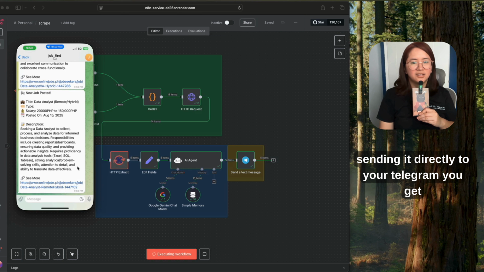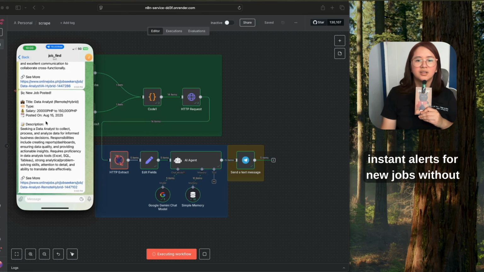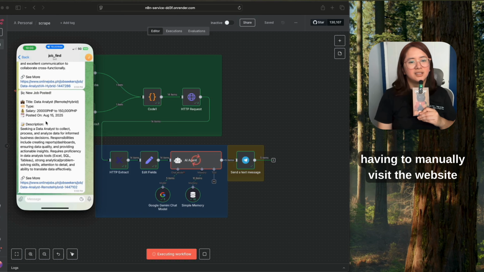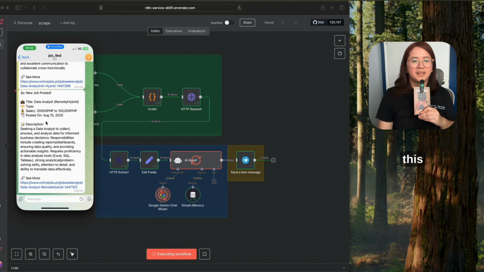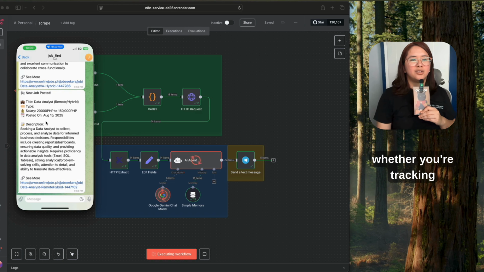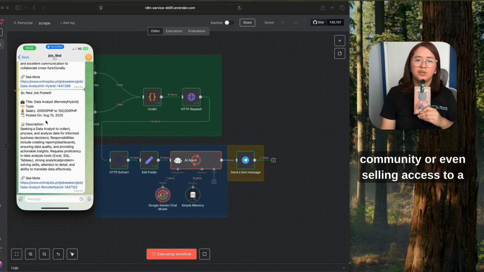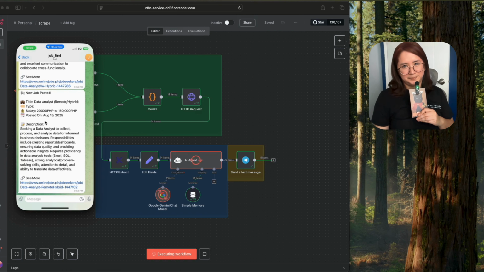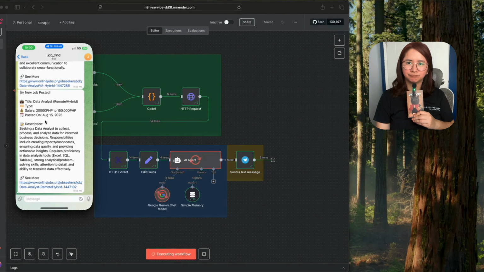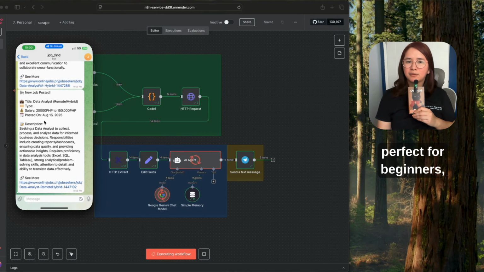By sending it directly to your Telegram, you get instant alerts for new jobs without having to manually visit the website. Okay. This makes the automation super practical, whether you're tracking jobs for yourself, sharing them with the community, or even selling access to a curated feed. Easy to read. So, why is this workflow perfect for beginners?